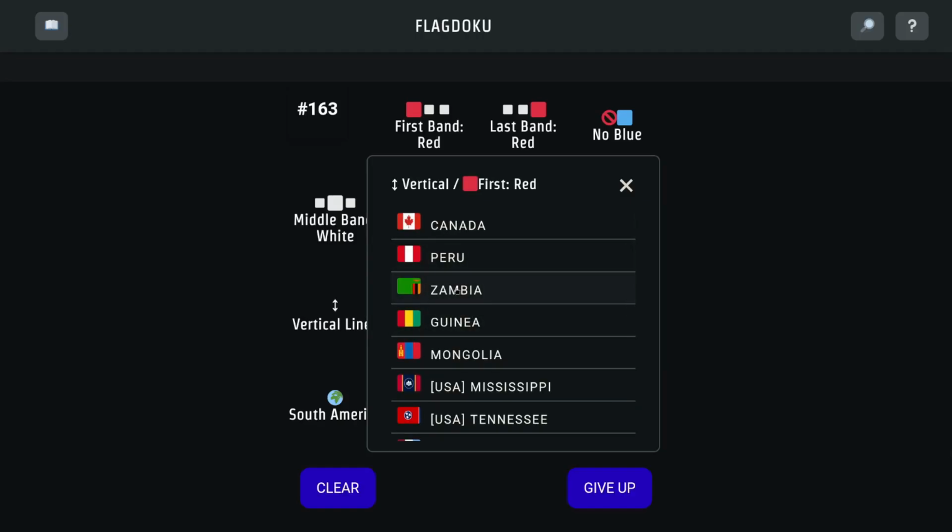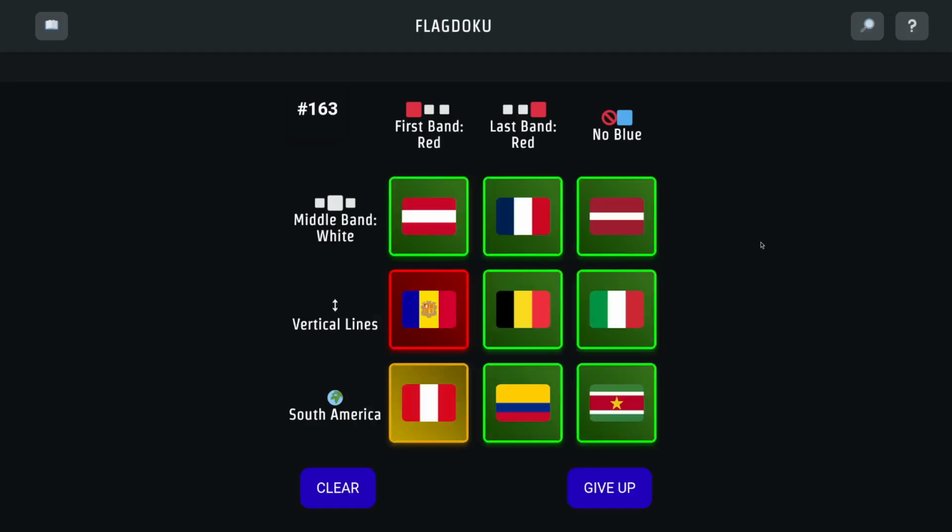Okay, this one's interesting. This one has Zambia as the first band red, but it's like the flag within a flag because it's green and then the vertical red. I think that's black and orange. Cool. Okay, so that was Flagdoku. I hope you liked it. Let me know if you did.